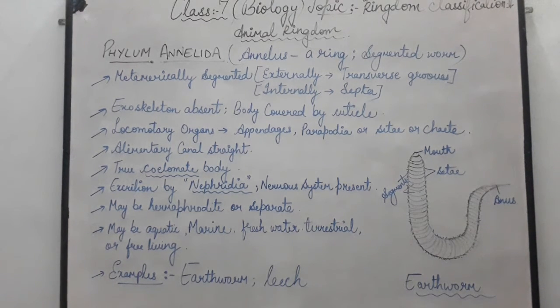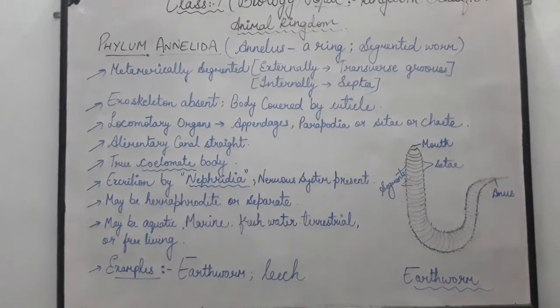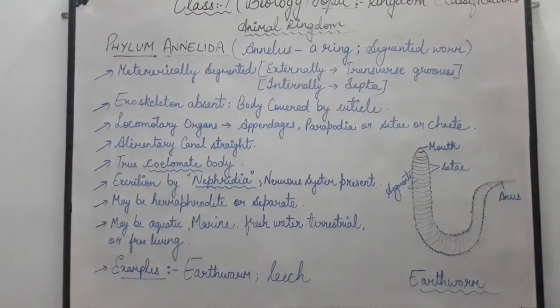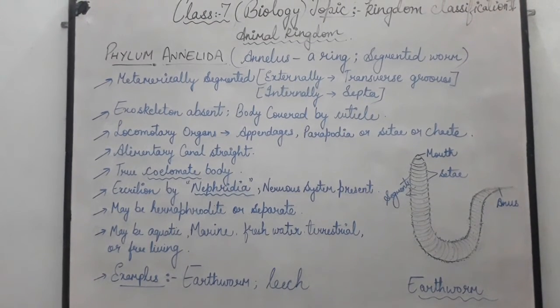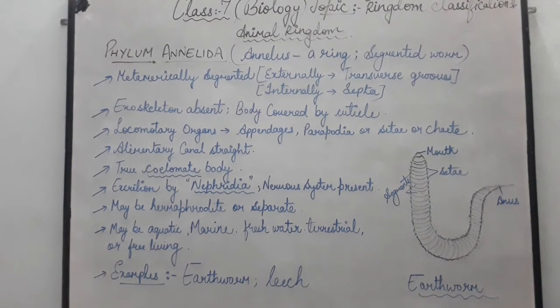The next point is they have a true coelomate body. Children, in the phylum Platyhelminthes, I told you about the word acoelomate. Acoelomate means there is no body cavity in the organism's body. But these annelids are the first animals that have a true body cavity, that is, they are coelomate. Just because of the body cavity they have a closed vascular system, that is, vessels are present around which blood flows.